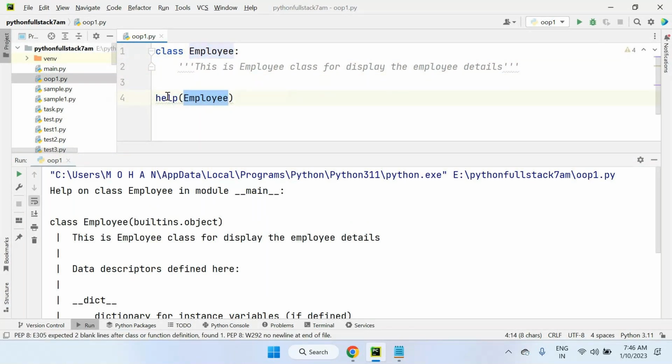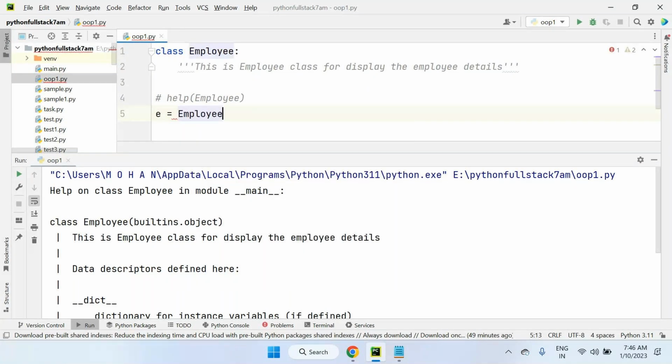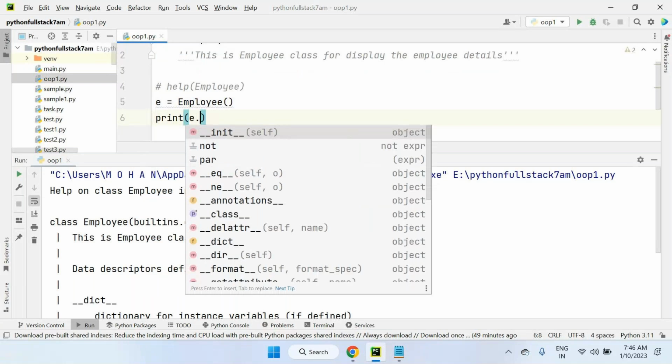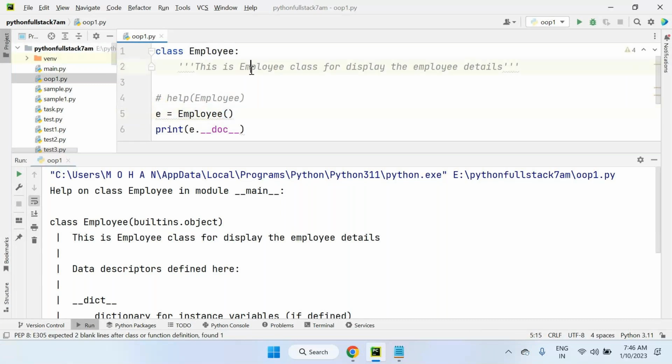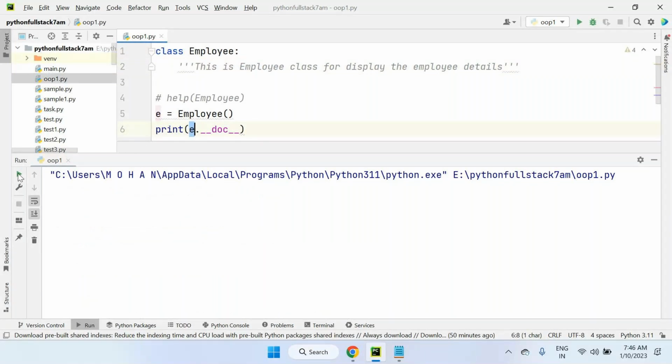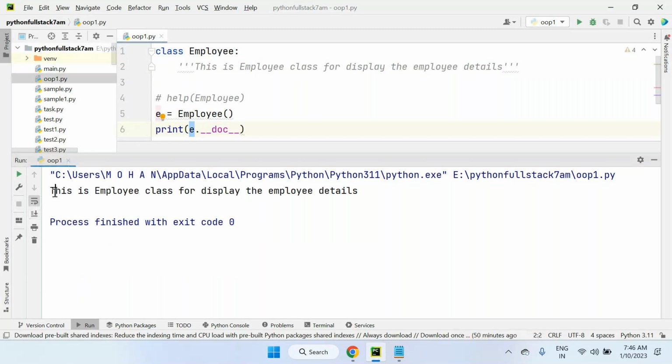Next, option number two: we can create an object of the class. How to create an object of the class? I have shown e equals employee class, and print e dot underscore underscore doc. Doc is a special method of Python, the document string. We are using e, the employee object here. This object always represents the employee class. So whatever description we have in the employee class, we are printing. This is the exclusive description of my class. This is employee class for display the employee details, clearly we got.